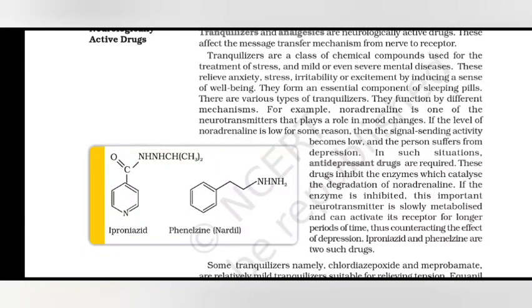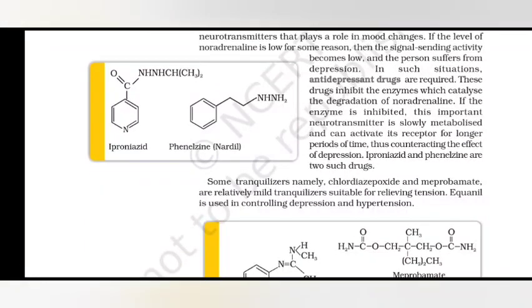These drugs inhibit the enzyme which catalyzes the degradation of noradrenaline. If the enzyme is inhibited, this important neurotransmitter is slowly metabolized and can activate its receptor for longer periods of time, thus counteracting the effect of depression. Iproniazid and phenelzine are two such drugs.